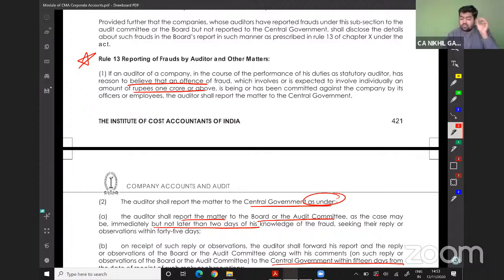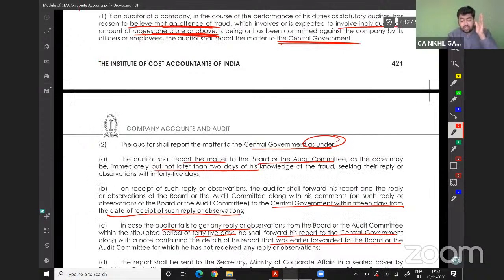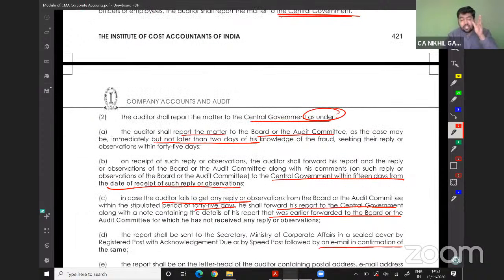If the auditor of the company, in the course of performance of his duties as a statutory auditor, has reason to believe that an offense of fraud which involves or is expected to involve individually an amount of 1 crore or above is being or has been committed against the company by its officers or employees, the auditor shall report the matter to the central government as under.